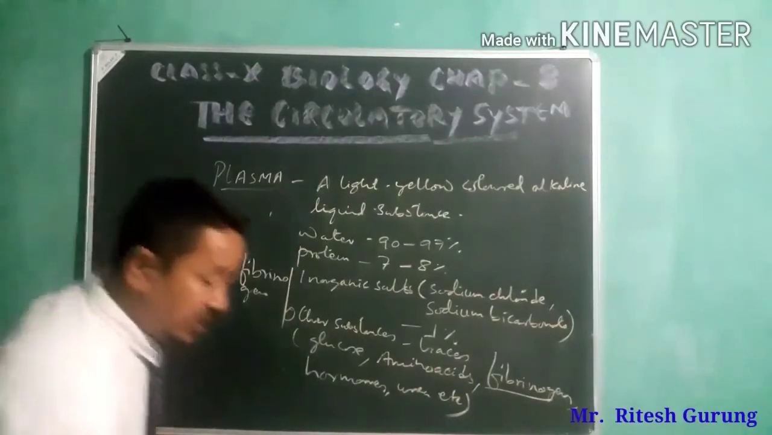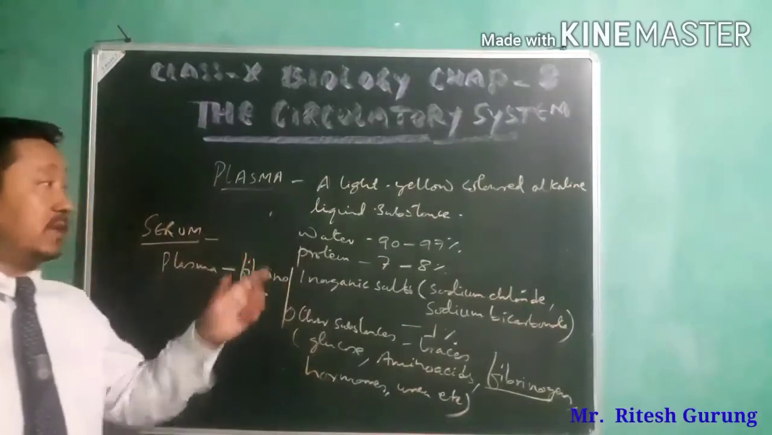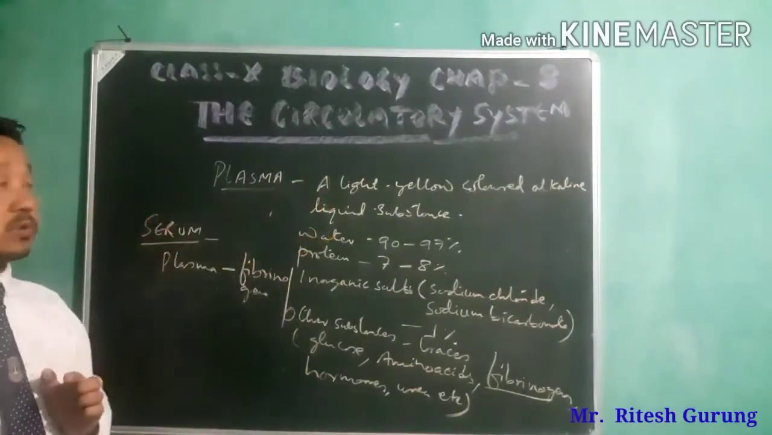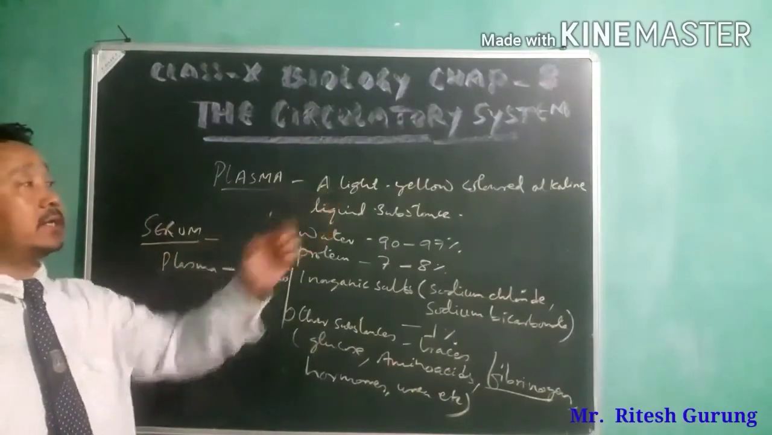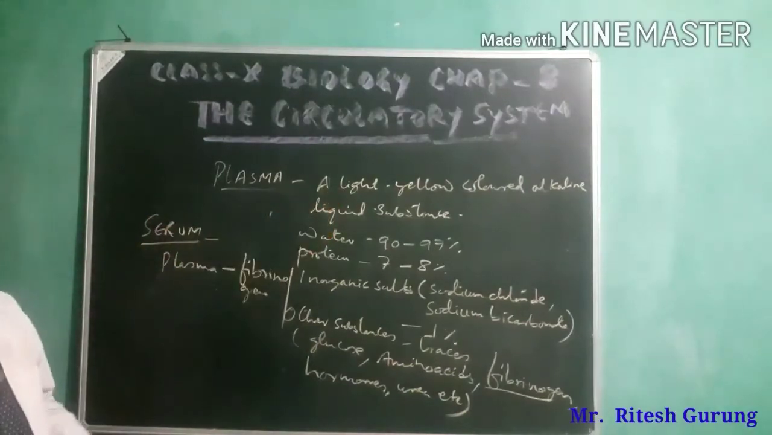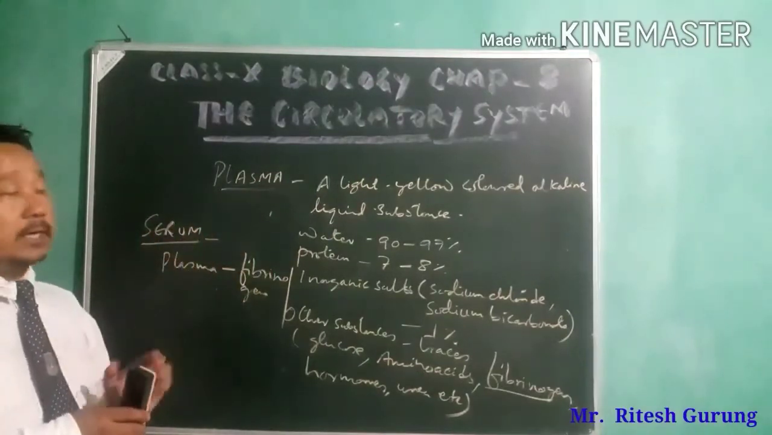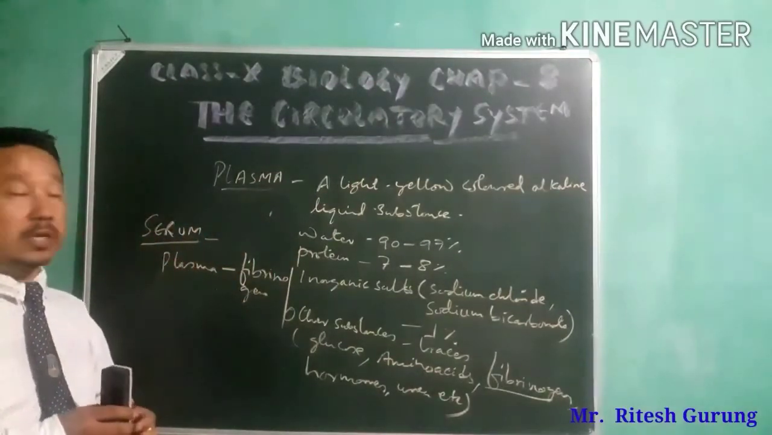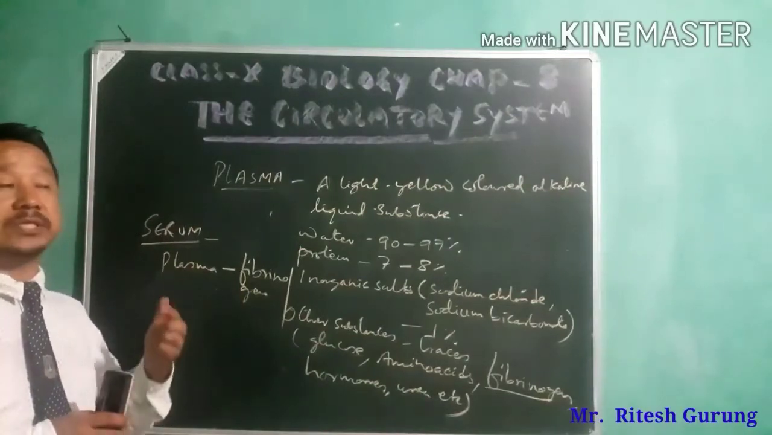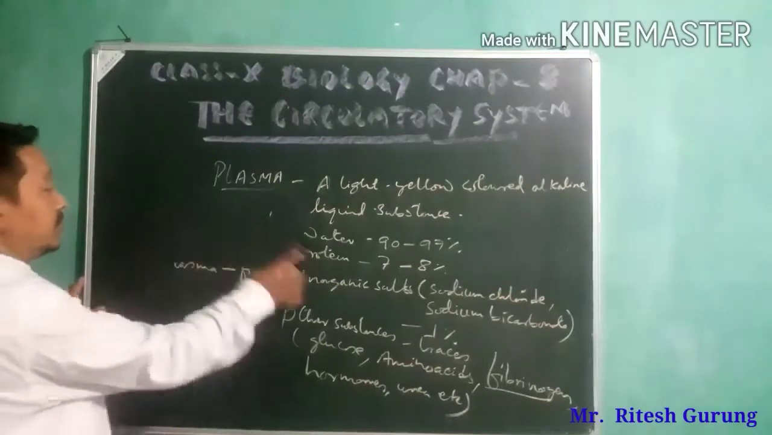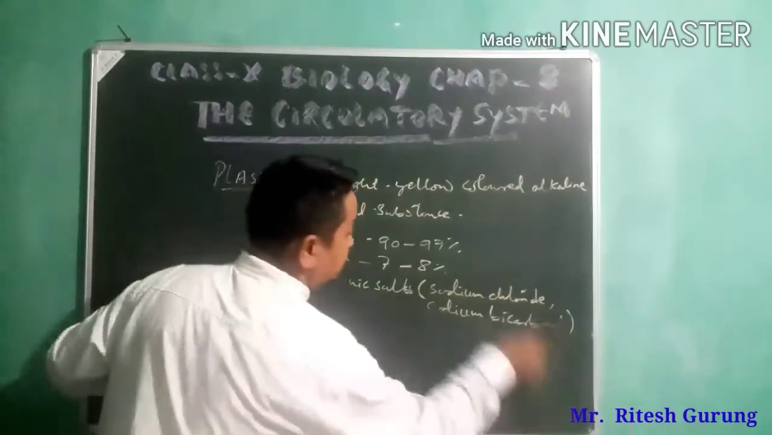So this is all about your plasma. Please go through it. In the book it is also mentioned: a light yellow colored alkaline liquid substance consisting of water, protein, and all the rest, which are given in the book, percentage wise, how much of each is present. So this is all about your plasma. Now let's talk about